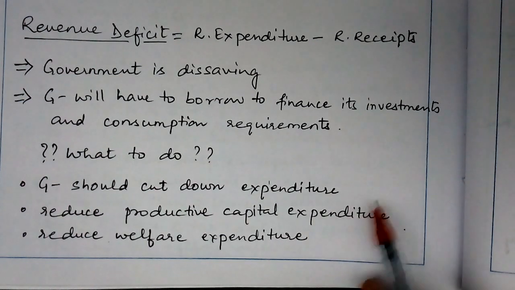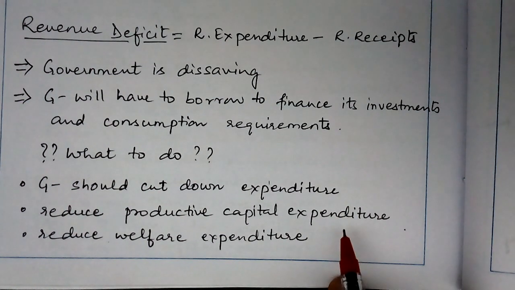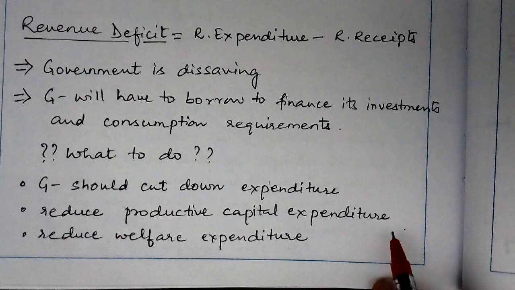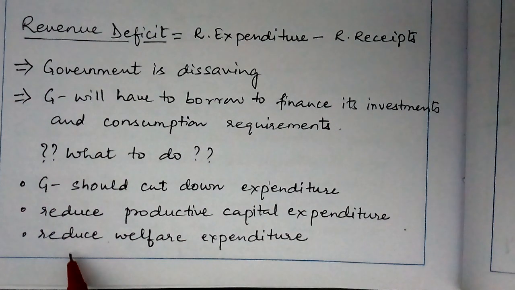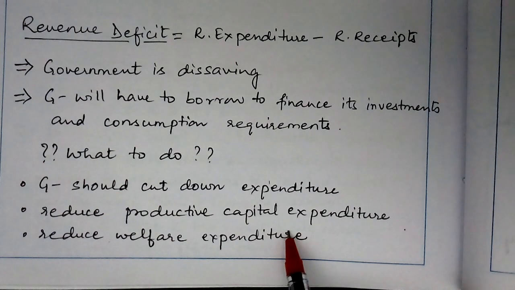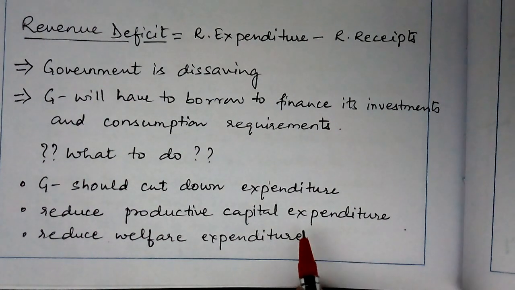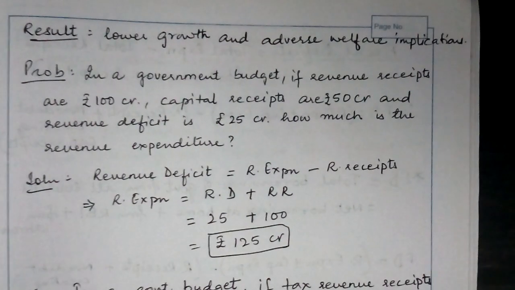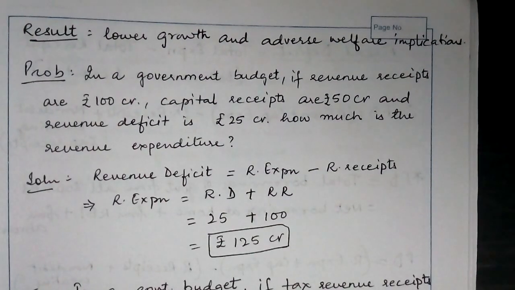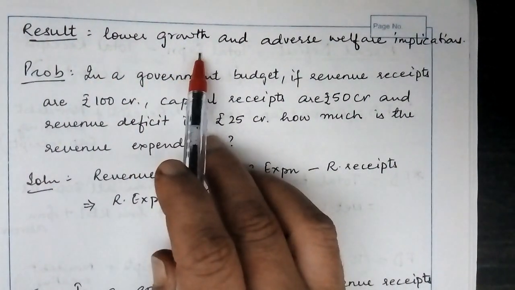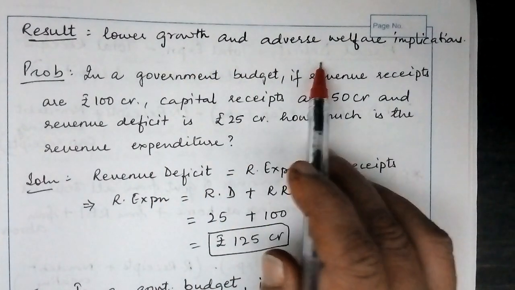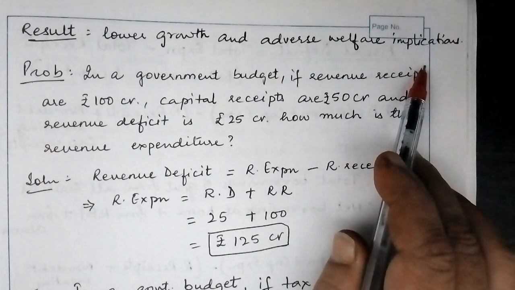That is, the expenditure on the acquisition of land, building, machinery, etc. Or it can reduce its welfare expenditure. The welfare expenditure includes subsidies and services like education and health. So such kind of an activity would result in a lower growth and an adverse welfare implication.